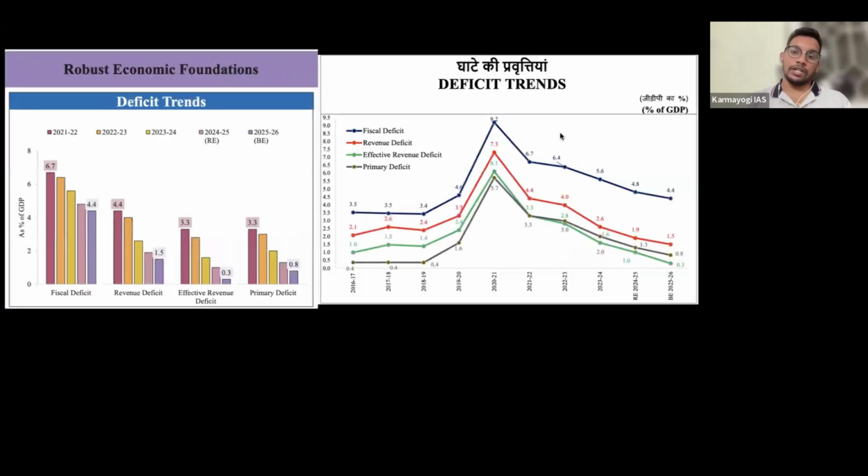Now coming to the deficit trends. So tell me, what is fiscal deficit? Rather than typing in the message, tell me in the voice note. Total borrowings of the government. Yes. For what span? Is it in a year or all the past trends? Is it in a year or for any specific period?